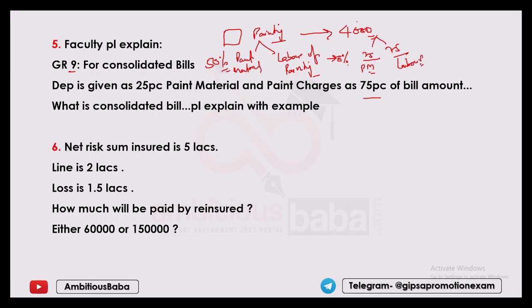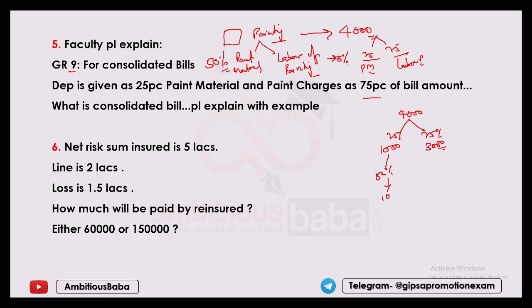Now let us understand this with an example. Here our bill was for rupees 4000. 25% is our paint material, 25% means 1000, whereas labor is 75%, that is 3000. Okay, clear? Now it is a policy where we need to deduct depreciation. For paint material, depreciation will be 50%.